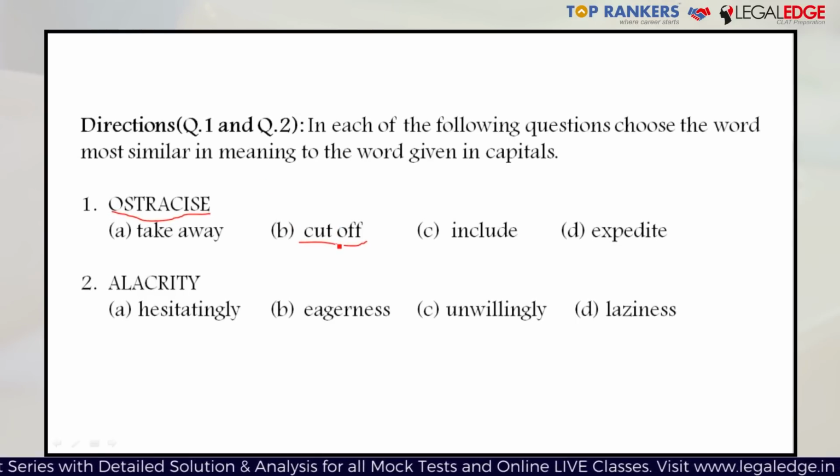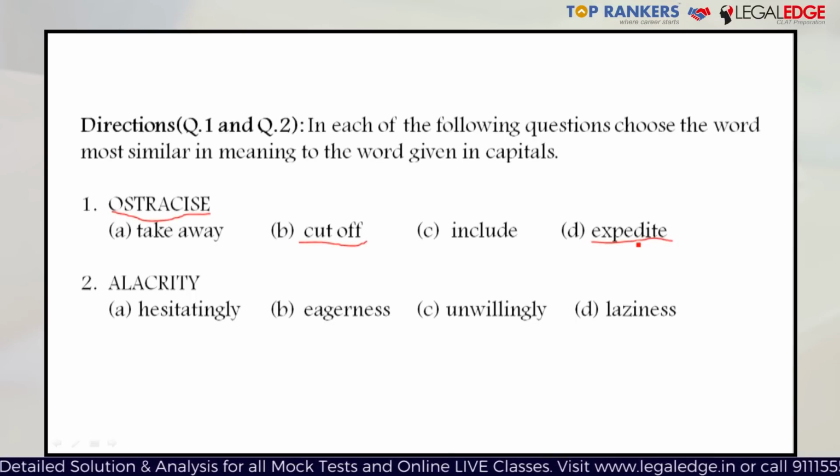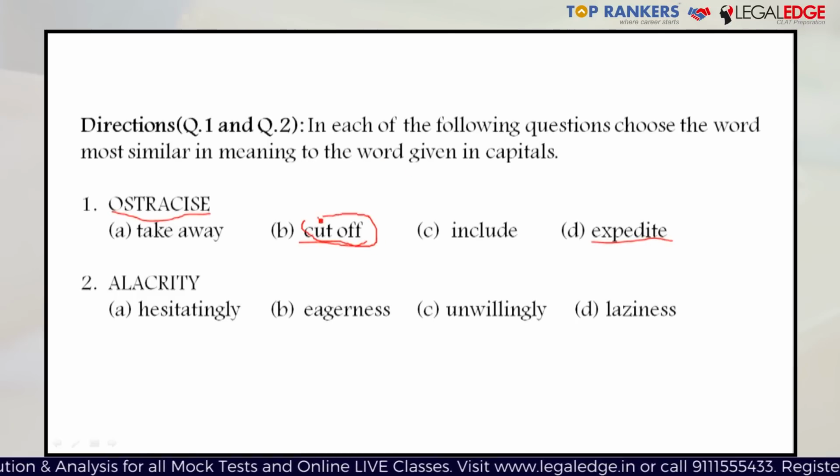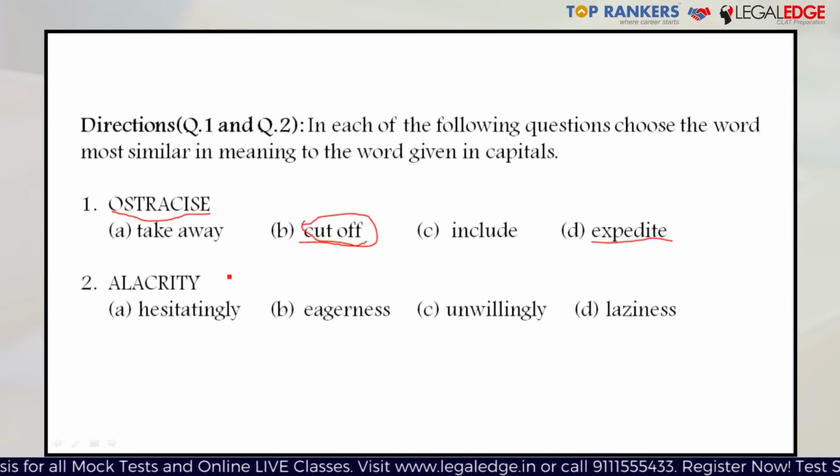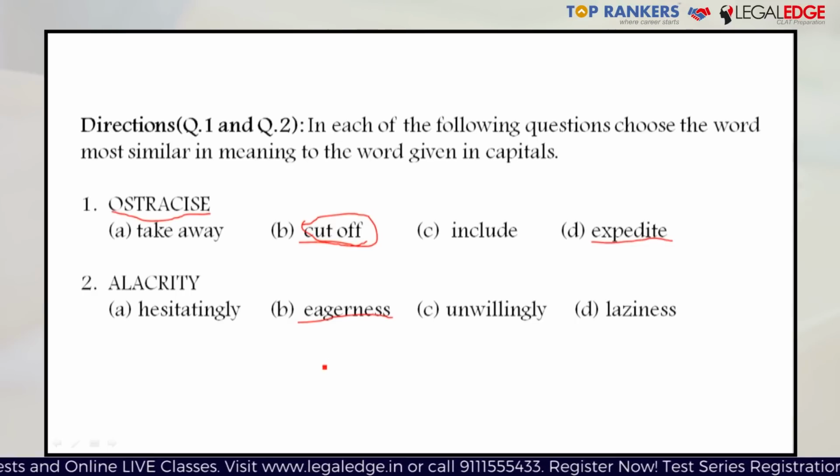There may be one option here which some people might not know the meaning of, which is expedite. Expedite means to make something happen sooner, and therefore is not the correct option. The right answer is B. Moving on to the next question, alacrity. Alacrity is cheerful readiness, when you are enthusiastically ready for something to happen, which is pretty close to the word eagerness, which is synonymous to being eager, and therefore this is the right answer.